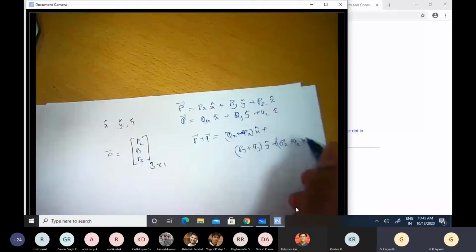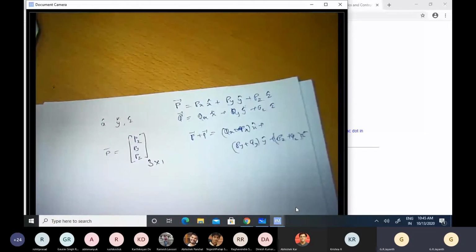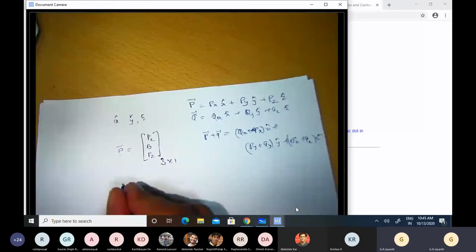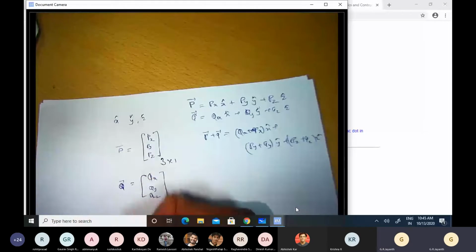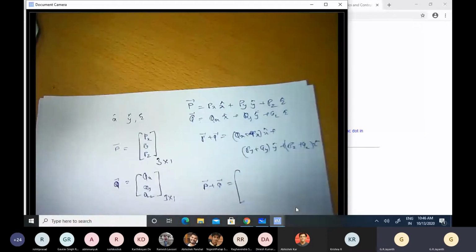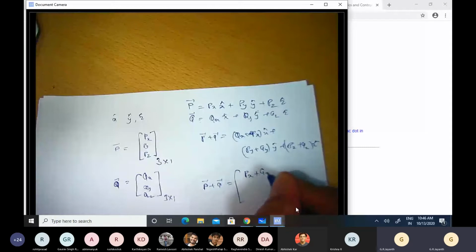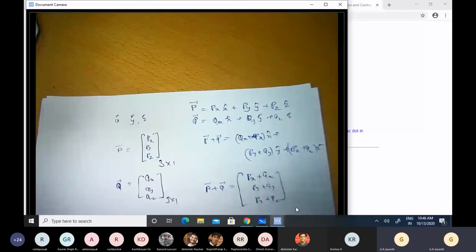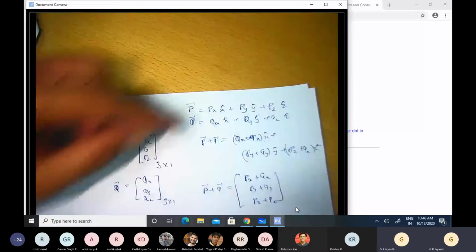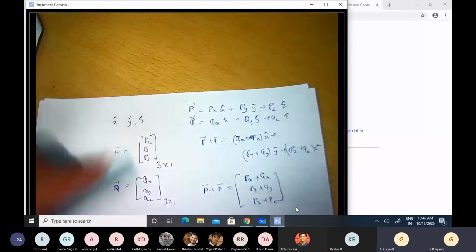Now if I represent P by a column matrix, and Q also by a corresponding column matrix Qx, Qy, Qz, again a 3x1 matrix, the rules of addition for matrices say the corresponding entries get added. So this becomes Px plus Qx, Py plus Qy, Pz plus Qz. So there is no difference between representing a vector this way or that way as far as addition of 2 vectors is concerned.